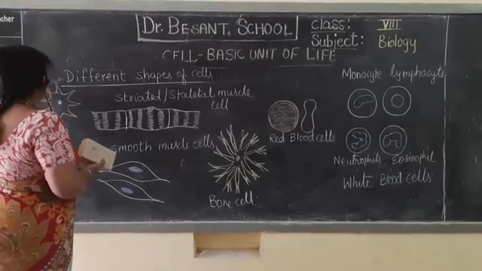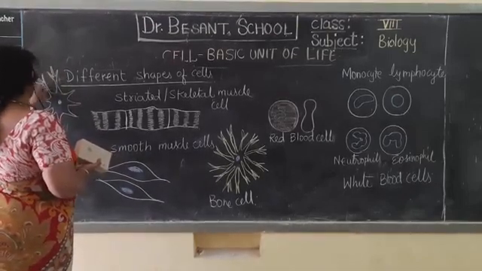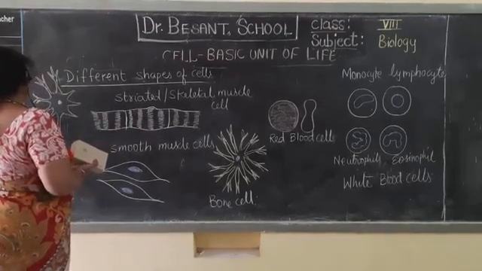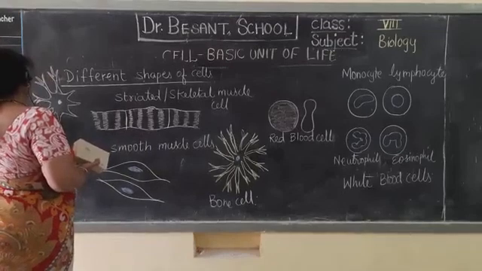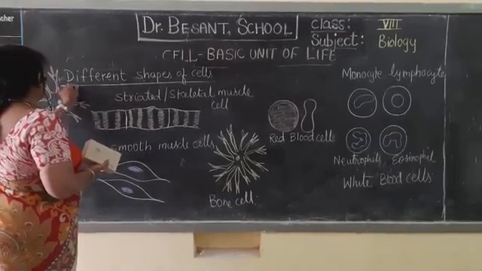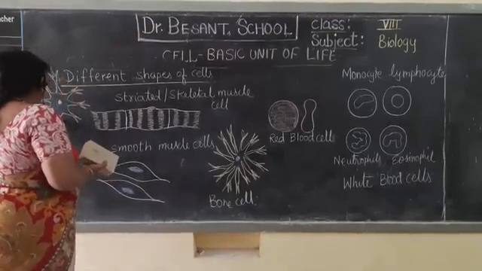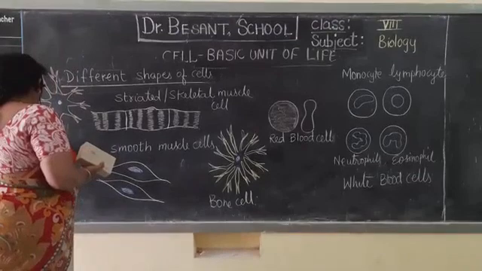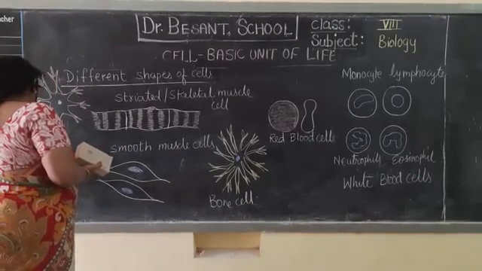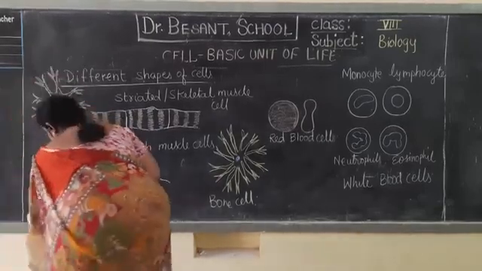The brain has to reach each and every part of the body, isn't it? It is connected to every part of our body. For that, it has to send messages, and for transmitting the messages, it has to have a particular type of cells. For that it has got the nerve cells. So this is the nerve cell.